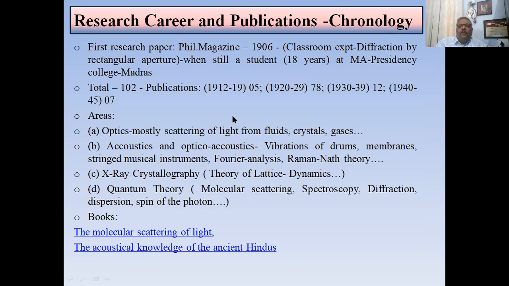His first research paper, as we discussed, was in the Philosophical Magazine in 1926. And he had a total of 102 publications. These are the breakups from 1912. At ICS, he published 5 papers. And when he got a professorship in Calcutta University, before the Nobel Prize, he produced 78 papers. And after the revolutionary discovery, he produced 12 papers in the decade, and thereafter 7 papers.